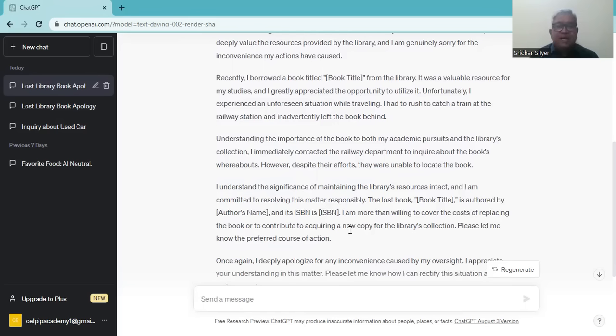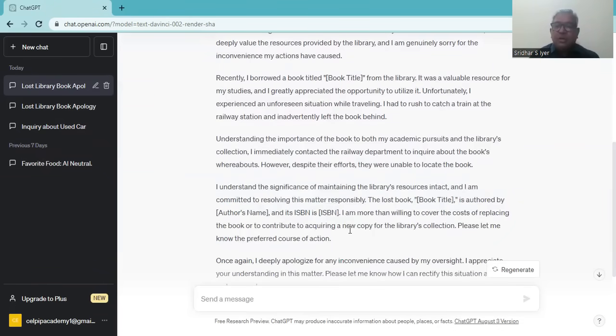However, despite their efforts, they were unable to locate the book. I understand the significance of maintaining the library's resources intact, and I am committed to resolving this matter responsibly.